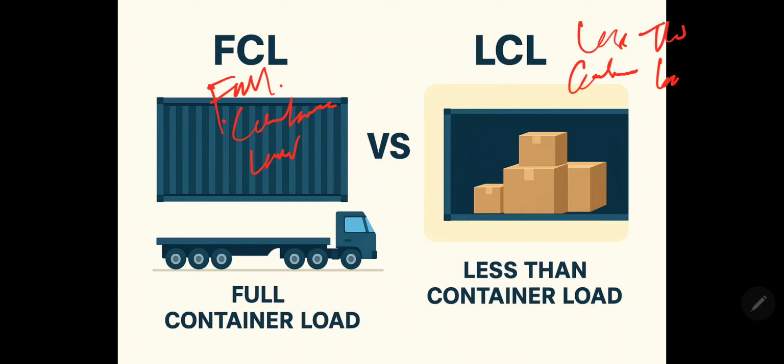FCL means one shipper uses an entire container for their cargo.